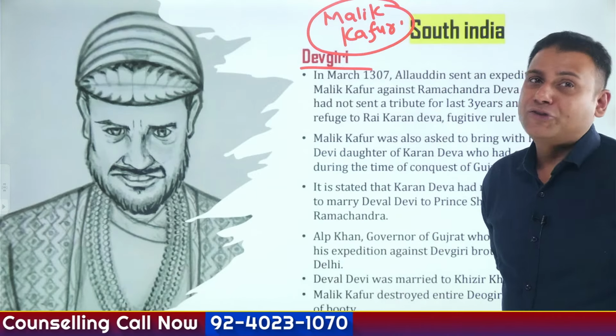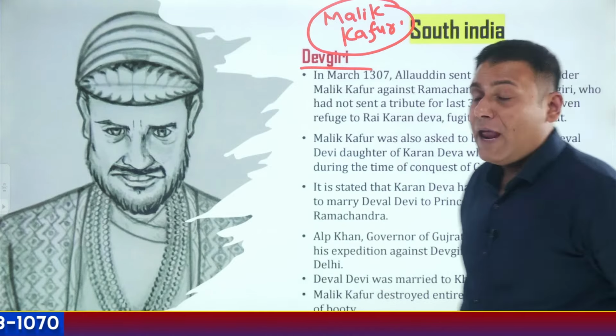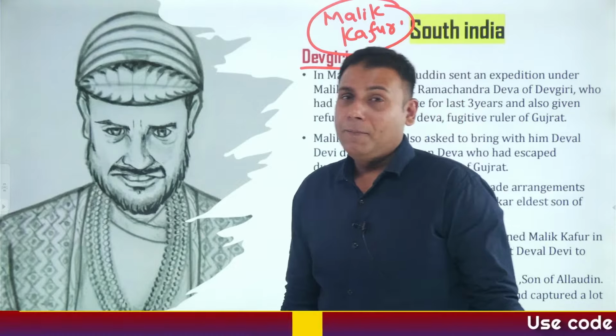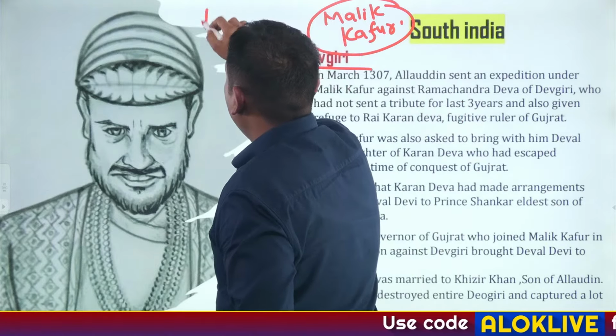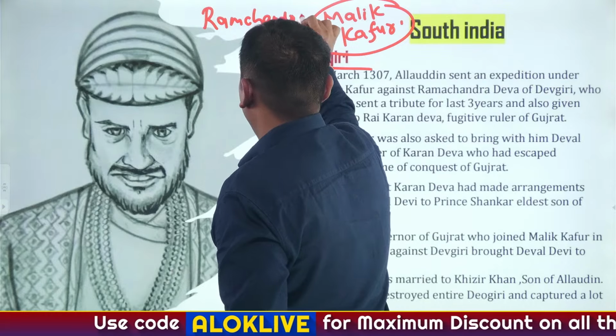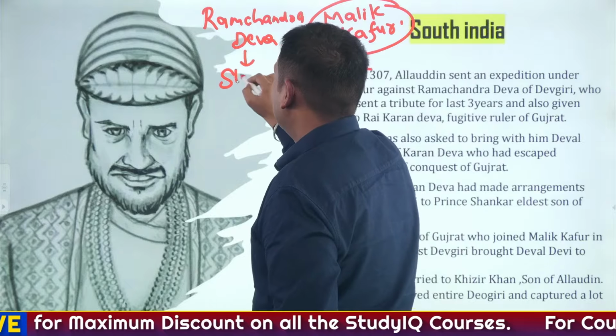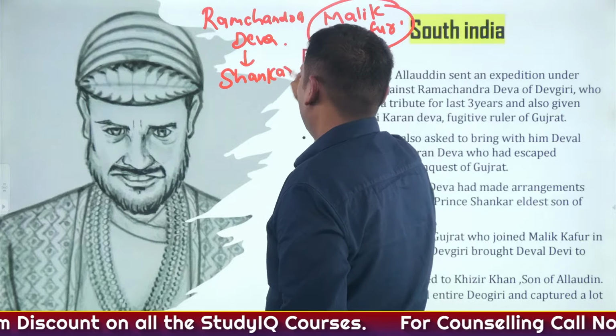If you remember the story completely, correct? Malik Kafur came to Devgiri or Daulatabad, and the ruler of Devgiri or Daulatabad was Ramchandra Dev. Correct? And Ramchandra Dev had a son named Shankar.